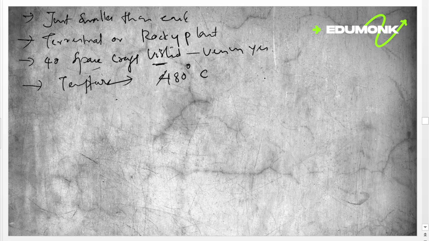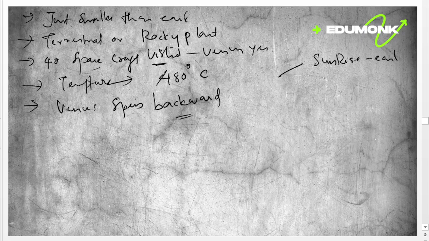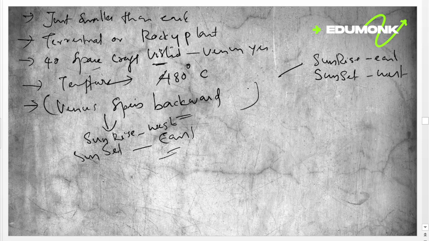Then Venus spins backward. In most planets like Earth, the sun rises in the east and sets in the west, but on Venus the sun rises in the west and sets in the east. That's why Venus spins backward.